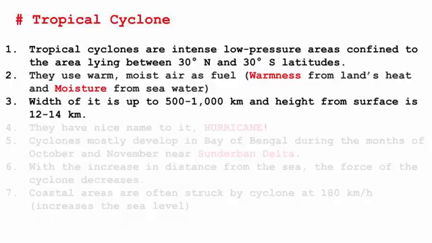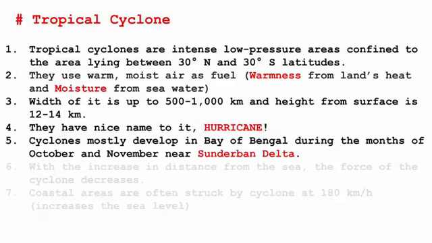The width of these cyclones is usually between 500 to 1000 kilometers. So just imagine how massive it is. And the height of it from the surface is 12 to 14 kilometers. Just imagine how long it is. Cyclones are usually called hurricanes. We don't call it tropical cyclone, we call it hurricane.